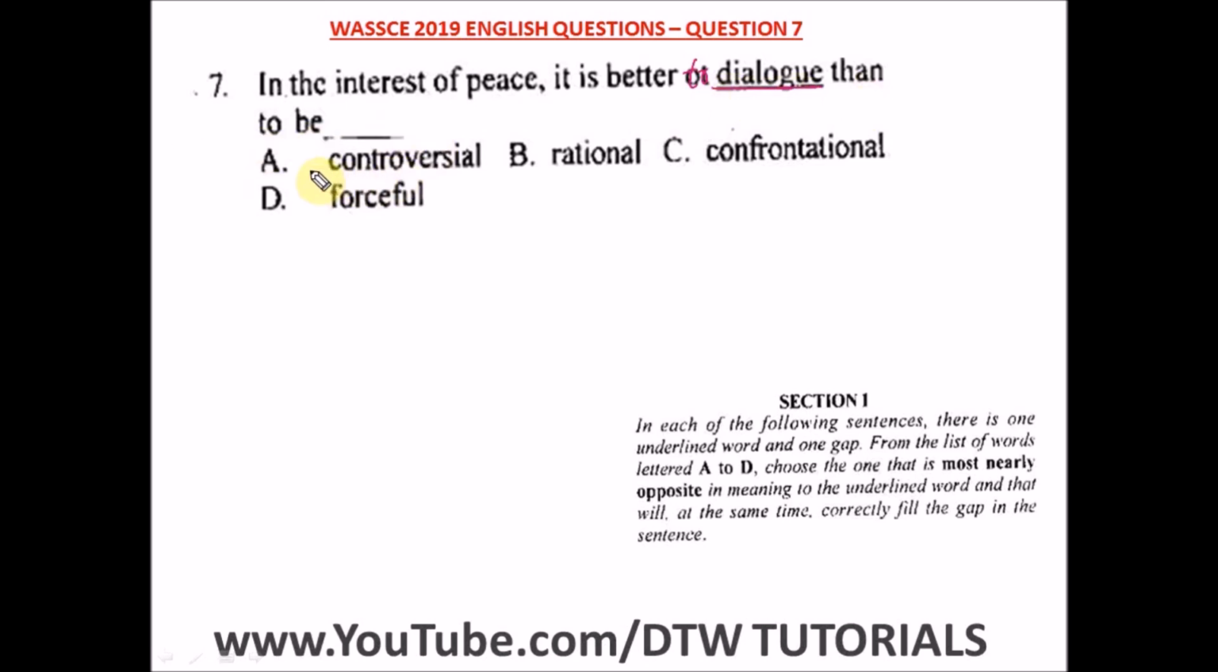Than to be. A says controversial. Is it the opposite of dialogue? No. Controversial is just disagreements. That's the meaning of controversial. B says rational. Rational means being logical, to reason with something. C says confrontational. D says forceful. The best word here, in the interest of peace, it is better to dialogue, since we're looking at talking peacefully, than to be.